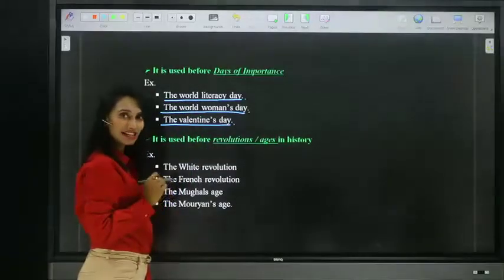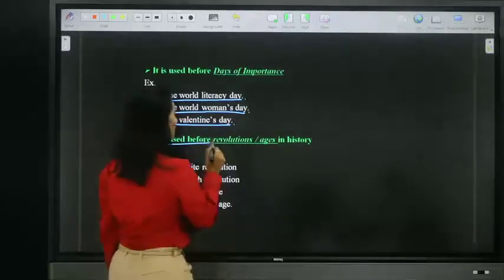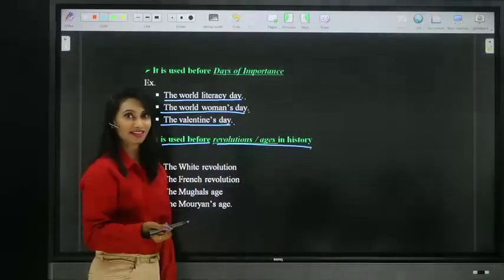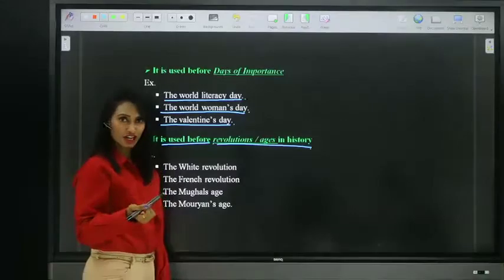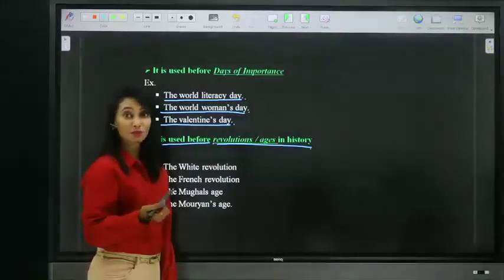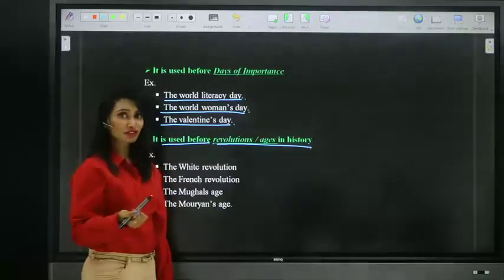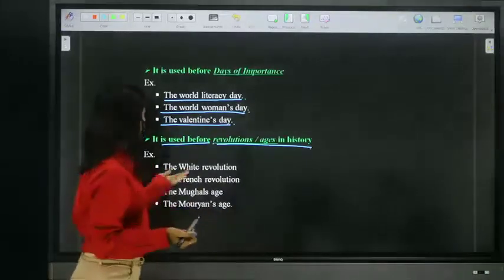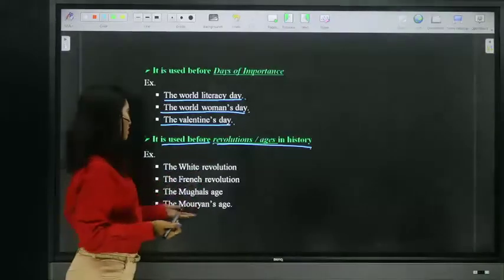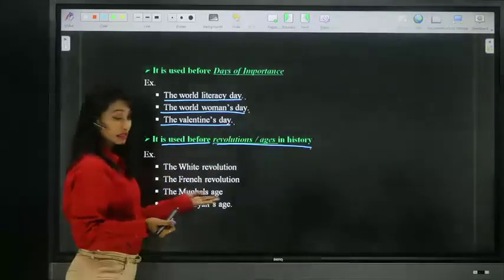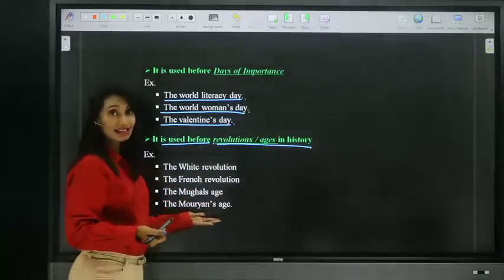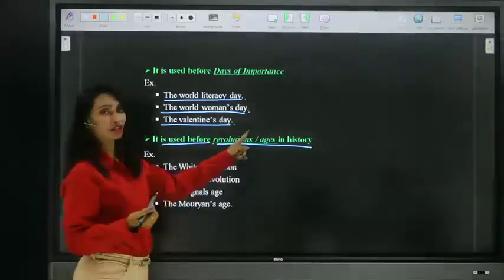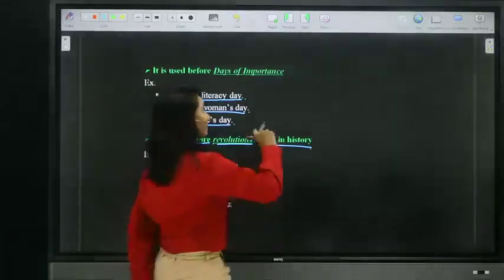And moving on to the next usage, we must use definite article the before revolutions or ages in history like the French Revolution, the White Revolution, the Blue Revolution, the Green Revolution, the Yellow Revolution. We have many revolutions, right? And the White Revolution. Next, ages like the Mughals age, the Mauryans age, the Aryans. So we can use the definite article the before revolutions and ages in our history.